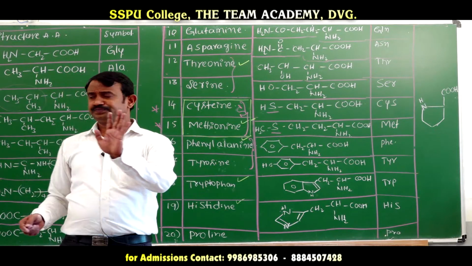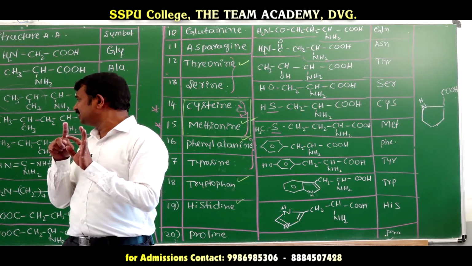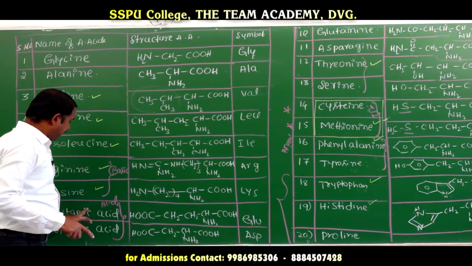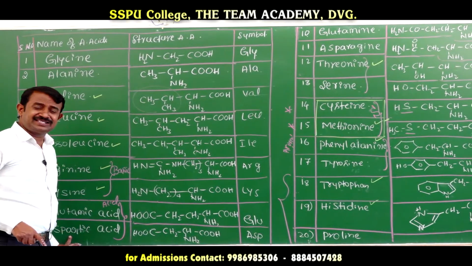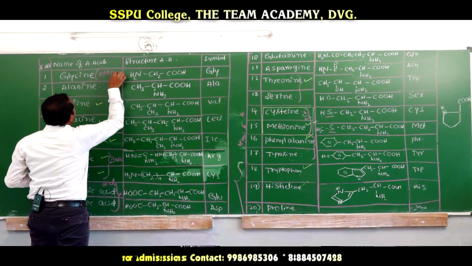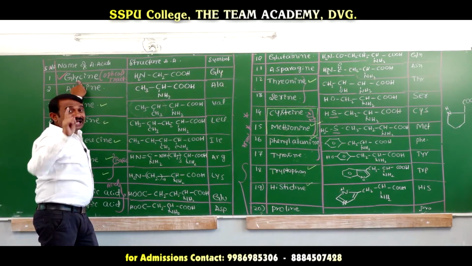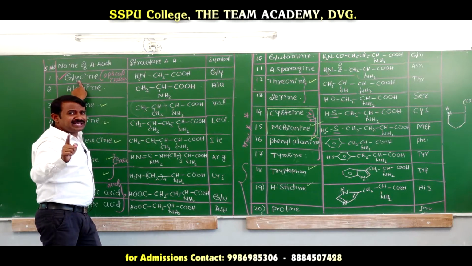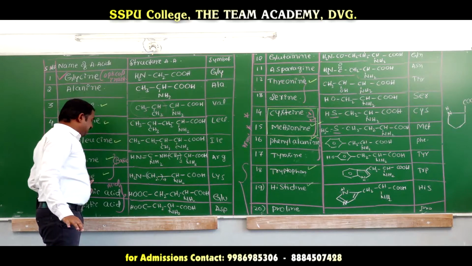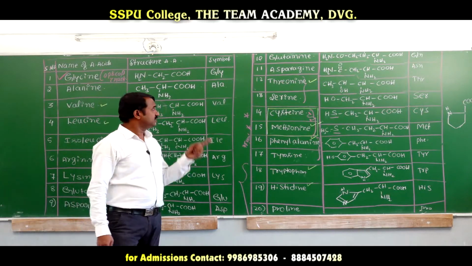You should remember; I will revise. Arginine and lysine are basic. Glutamic acid and aspartic acid are acidic. Which amino acid is optically inactive? Glycine is the only optically inactive amino acid; all other amino acids are optically active.